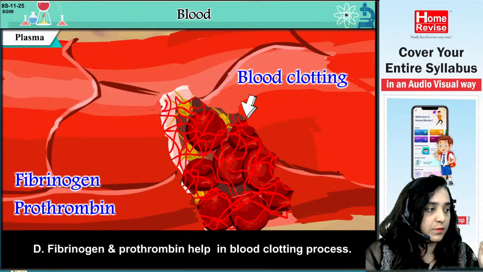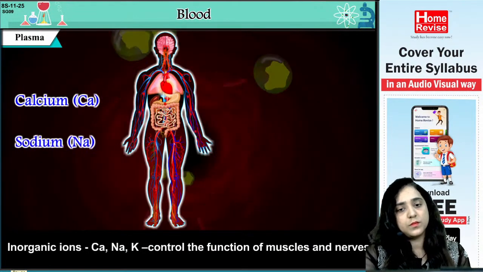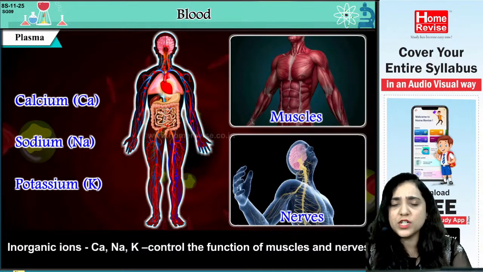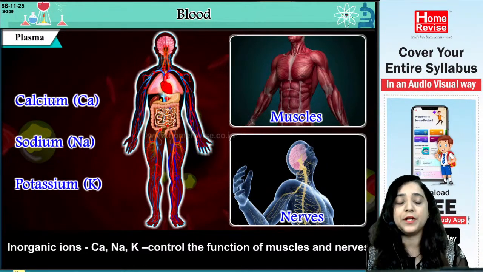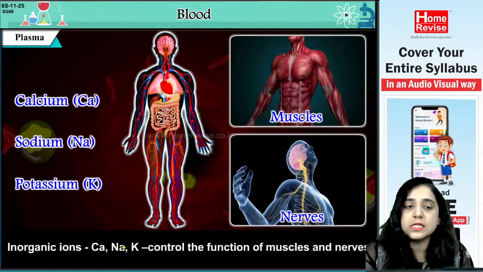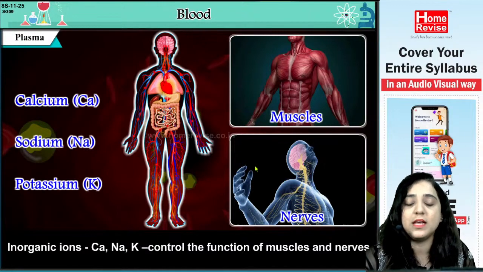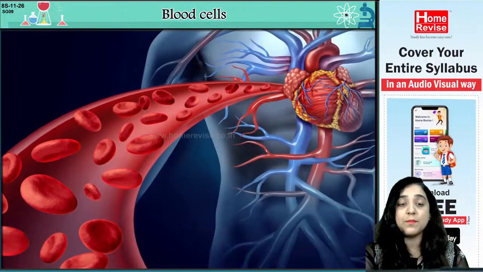E. Inorganic ions such as calcium, sodium and potassium control the function of muscles and nerves. All the functioning of the muscles and the nerves is carried out by these inorganic ions. Ca is calcium, Na is sodium, and K is potassium. All these are inorganic ions present in the body, and they control the functioning of muscles as well as nerves. Okay, now let's move on to the next one, that is blood cells.